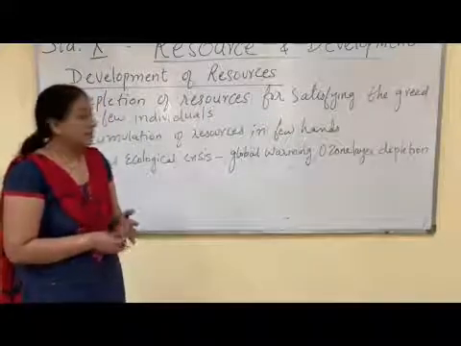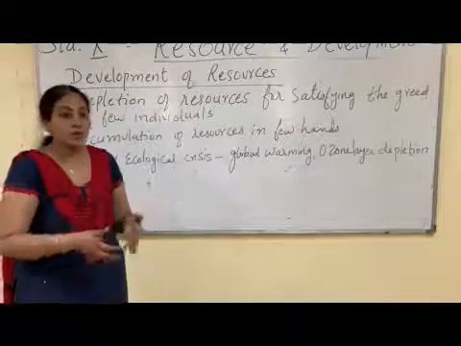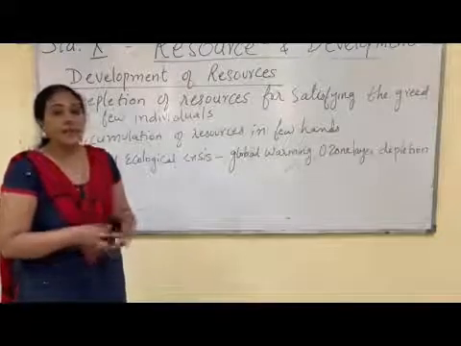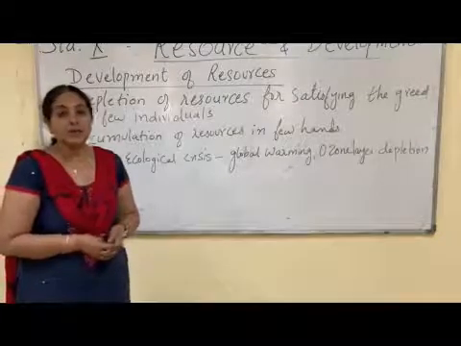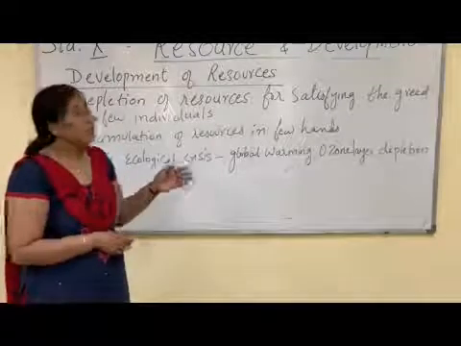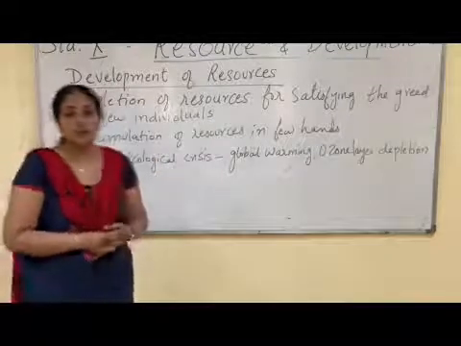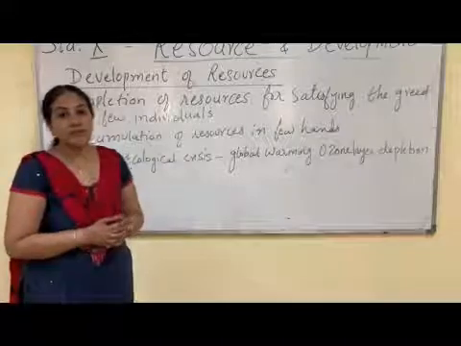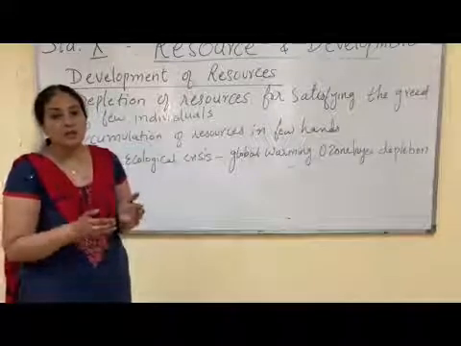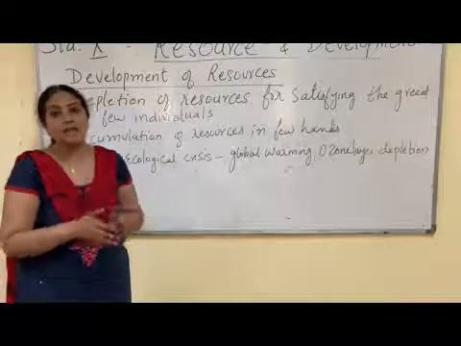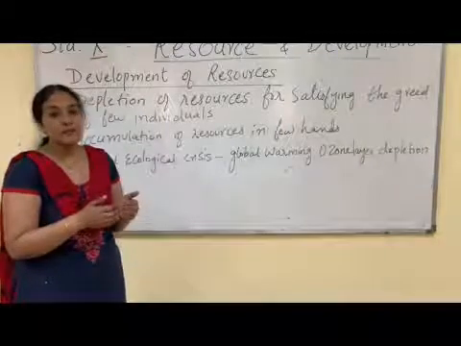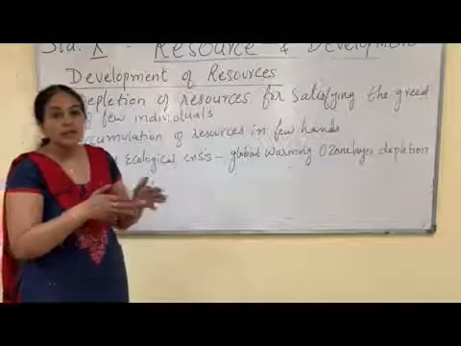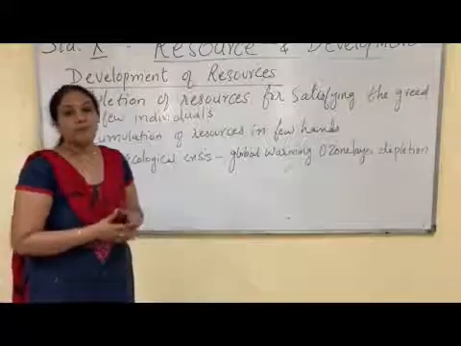Global warming, you might have heard about global warming, ozone layer depletion, then land degradation, environmental pollution. All these things are occurring because of indiscriminate use of resources. So the need of the hour is to use the resources in a planned way, so that the benefit of resources is shared by all the people living on the earth.